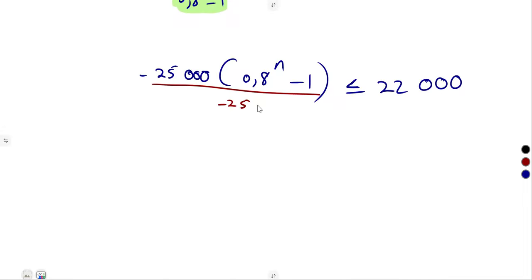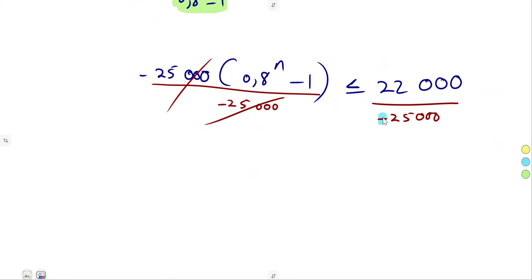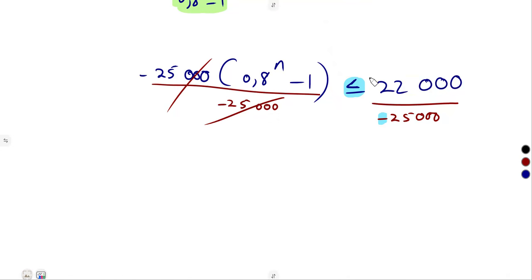But remember, we are dealing with an inequality. The moment we divide by a negative value like this, the inequality sign reverses. We are dividing by a negative, so it affects the inequality sign. It must reverse.